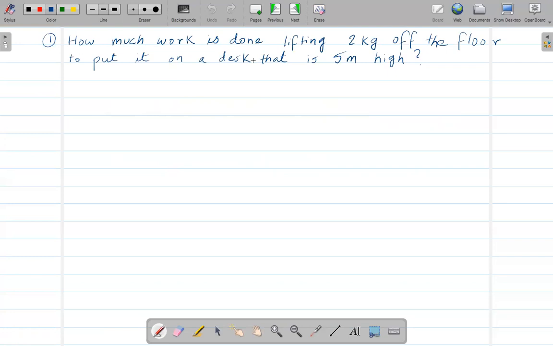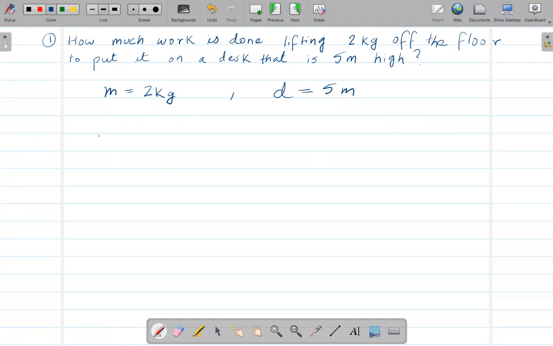So how much work is done lifting 2 kg? So 2 kg means m is given, mass is given. Mass is 2 kg, and 2 kg off the floor to put it on a desk that is 5 meter high. So 5 meter high means the distance, we can say the d is 5 meter. Okay, now we are trying to find the work.